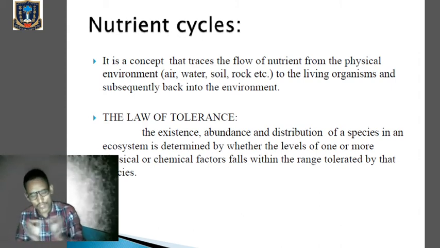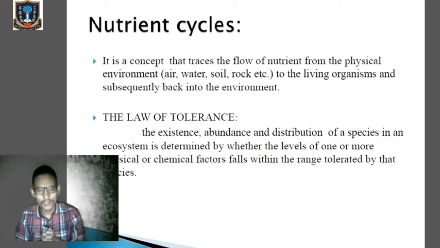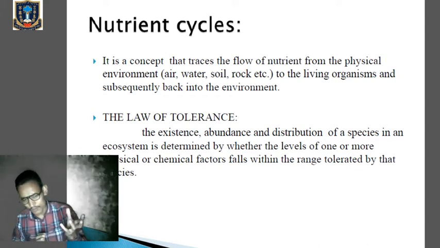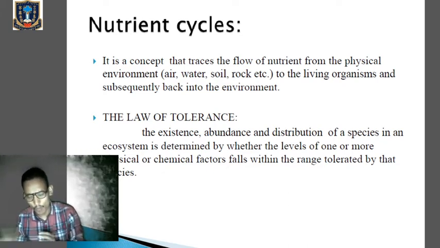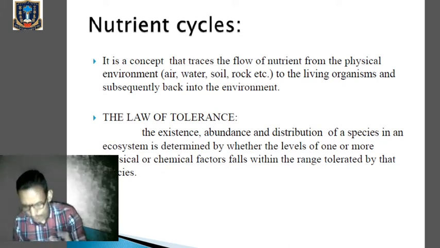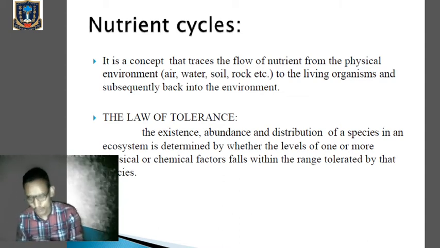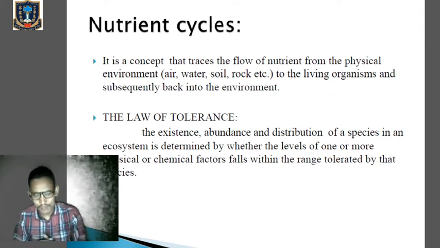Okay, so every living organism requires a large number of nutrients for its survival. Some of these nutrients can be carbon, nitrogen, phosphorus, sulfur. So we'll go through it one by one. We'll go through the nitrogen cycle, the carbon cycle, and the oxygen cycle also. These cycles we'll deal with one by one, but today we'll simply deal with the nitrogen cycle only.